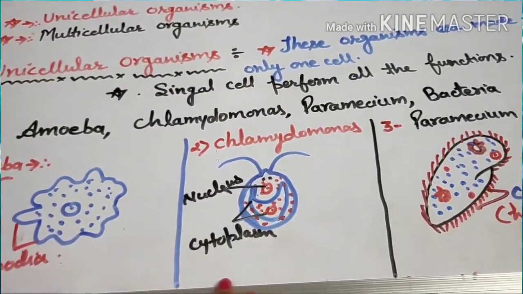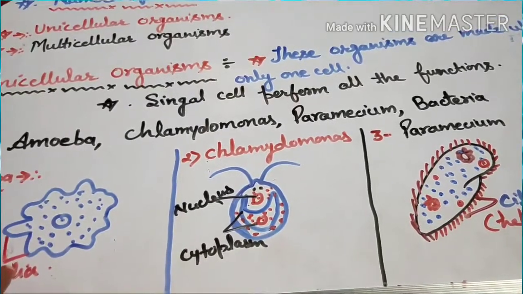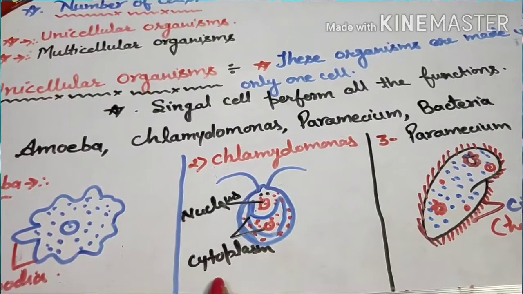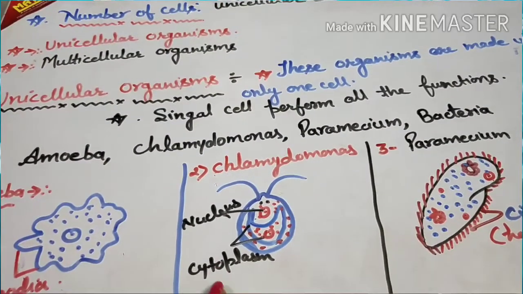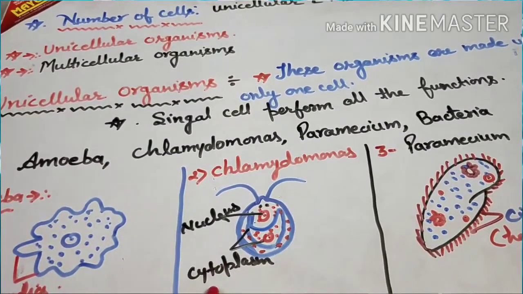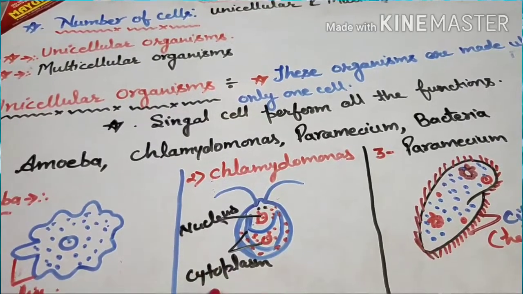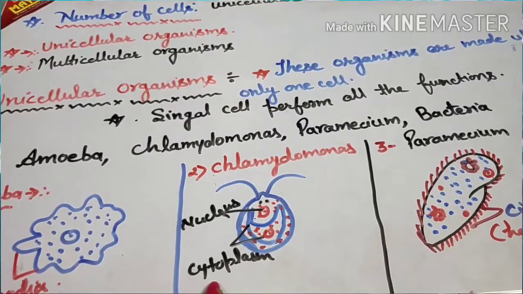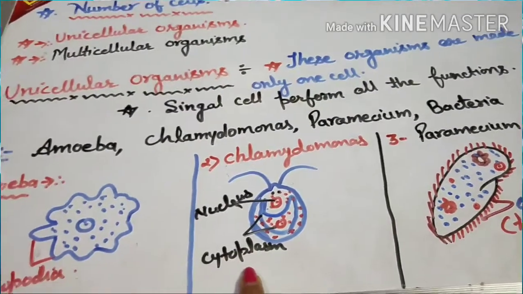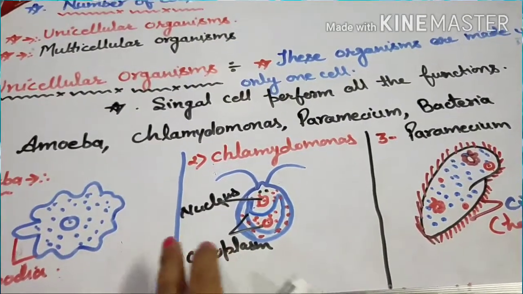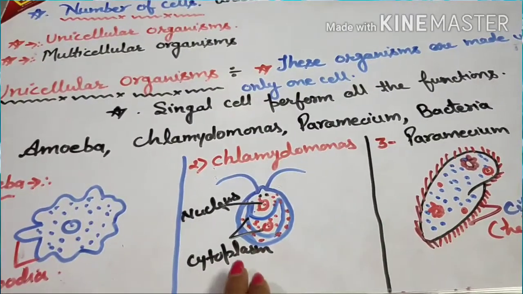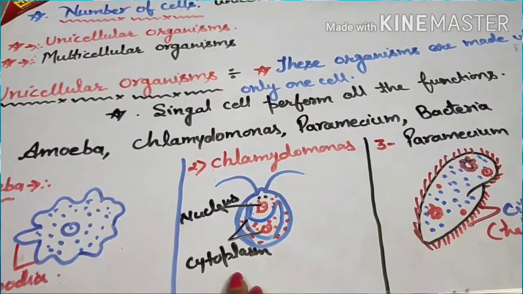The next example of unicellular organisms is chlamydomonas. This is again a unicellular organism, also a microorganism, and it belongs to the class of algae. This is the structure of chlamydomonas.